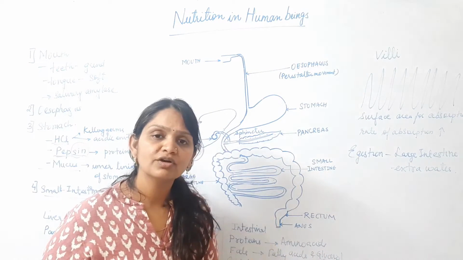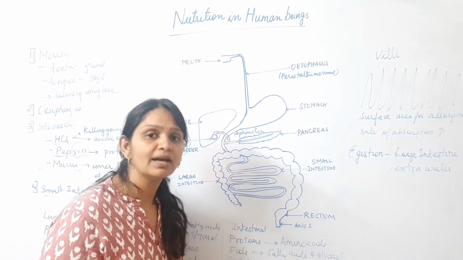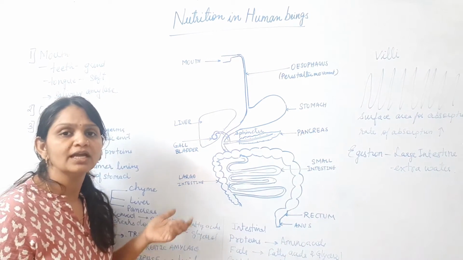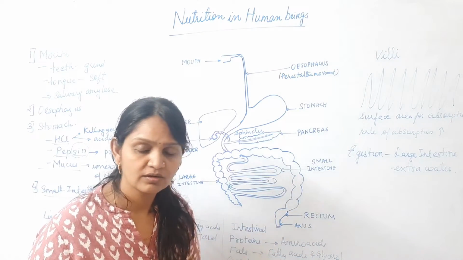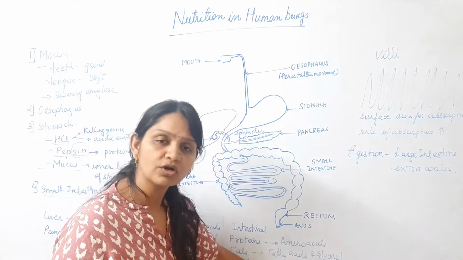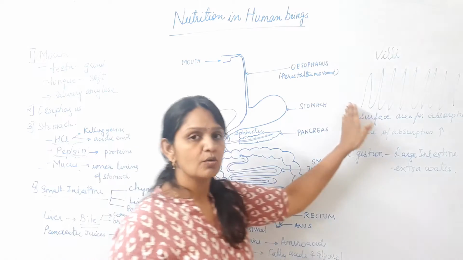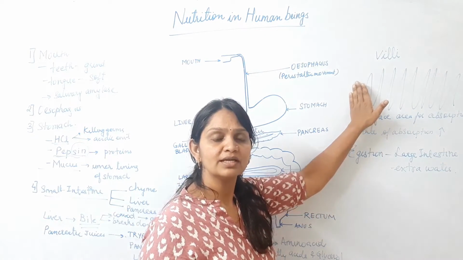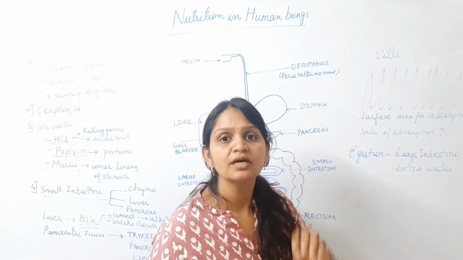Once the food is converted into smaller molecules, it is then converted by the intestinal juices into amino acids, glucose, and fatty acids and glycerol. These molecules are water soluble and very small. So now they are absorbed by the capillaries of the villi, and from there they are transferred to the blood.